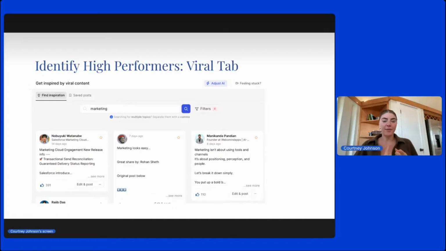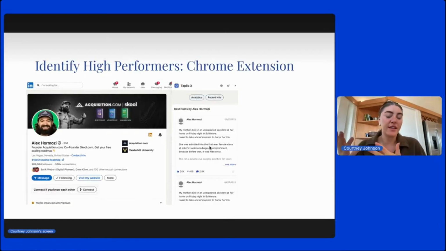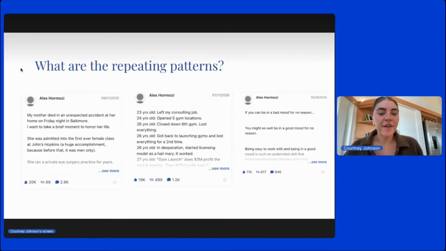You're going to identify your high performers. You're going to look at the viral tab, see what's already working, or you're going to use the Chrome extension if you want to look at an individual. I just love the Chrome extension because I'm already poking around LinkedIn so much that when I find somebody, I just love using it. Then you find the repeating patterns.